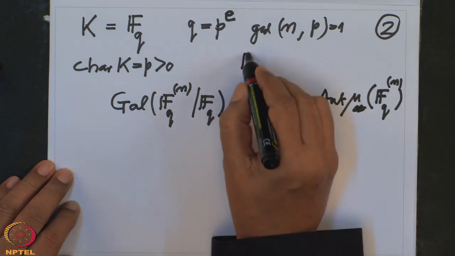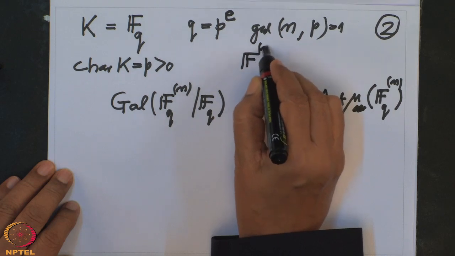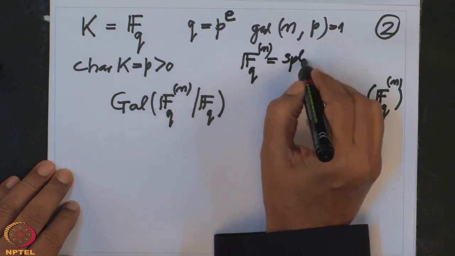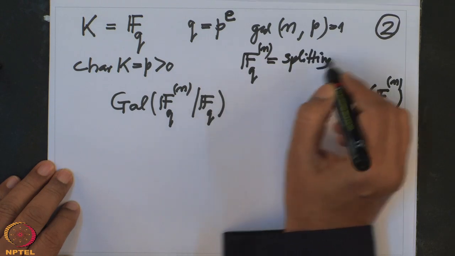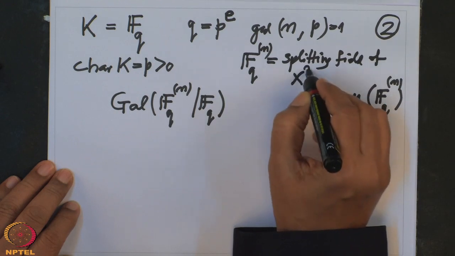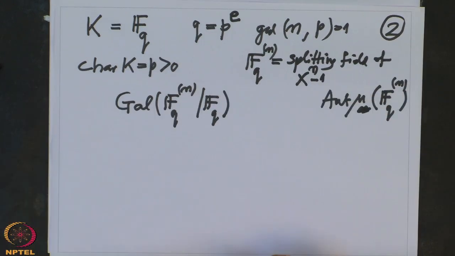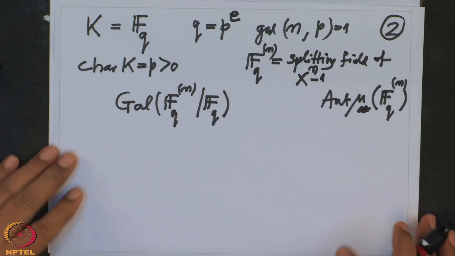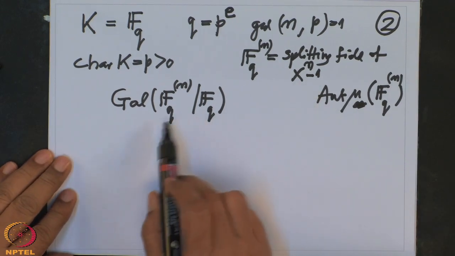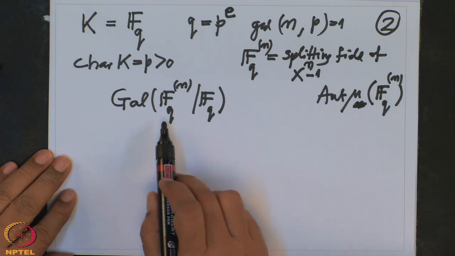So this F_q(zeta_n) is nothing but the splitting field of the polynomial x^n minus 1. That means we are attaching all the roots of this polynomial to this field, and we are considering the field extension.